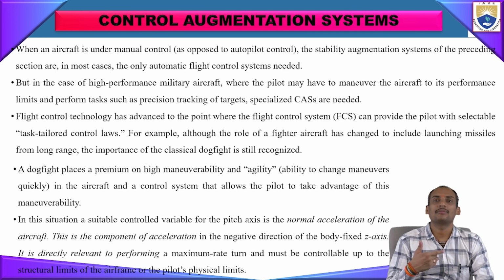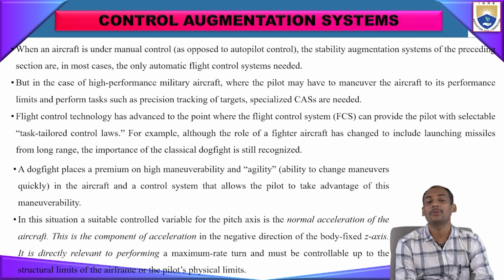Just going to the topic. When an aircraft is under manual condition, the stability augmentation systems of the preceding sections mostly discussed automatic flight control system requirements only. But in the case of high performance military aircraft, as the caution we gave in last classes, for a military aircraft at higher altitudes, pitch rate controls are required.